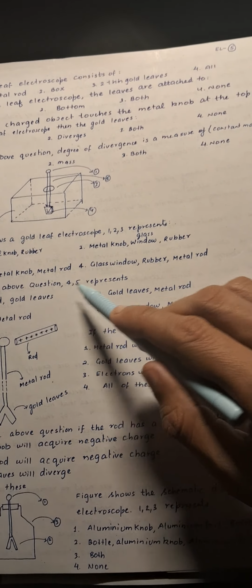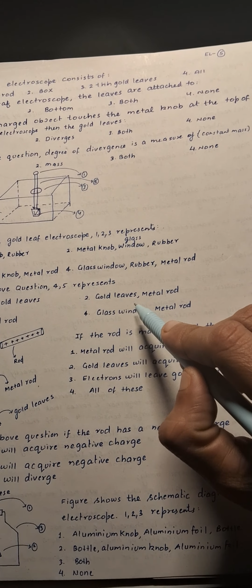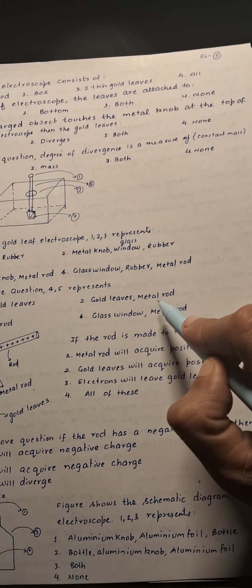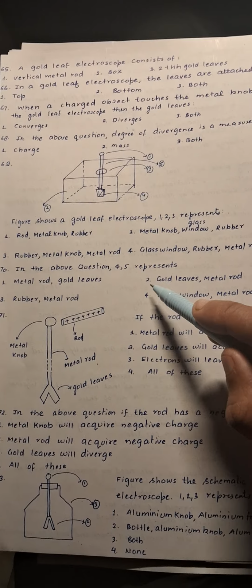Next, in the above question, 4 and 5 represent the gold leaves and the metal rod. So option number 2 is correct over here as far as question 70 is concerned.